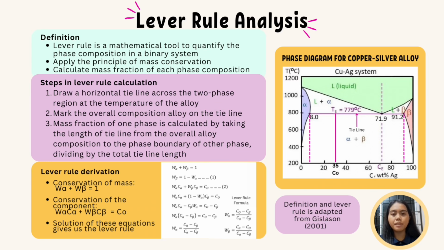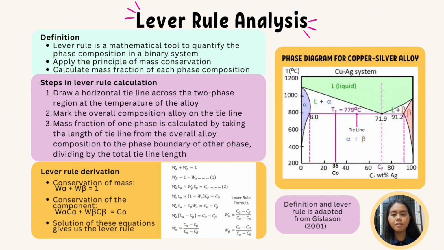These steps will be implemented when we want to find the mass fraction for the phase composition for the copper-silver alloy. Before we proceed with the calculation, I am going to explain the derivation of the lever rule formula. As I have mentioned before, the lever rule applies the principle of mass conservation, which gives us the equation: mass fraction of alpha plus mass fraction of beta equal to 1, which I denote as equation 1. Conservation of the component also gives the second equation, which is mass fraction of alpha multiplied by composition of